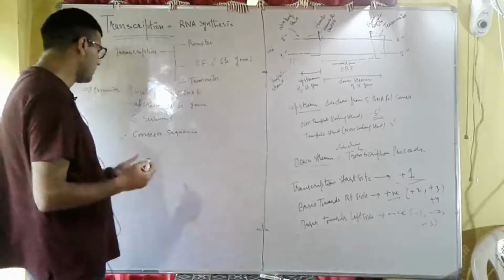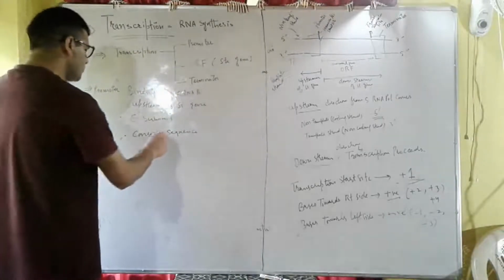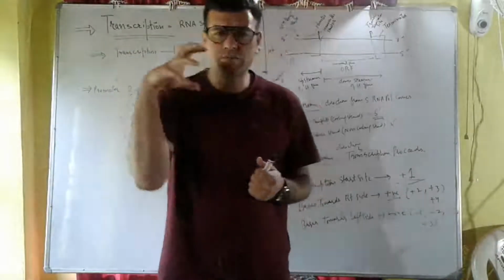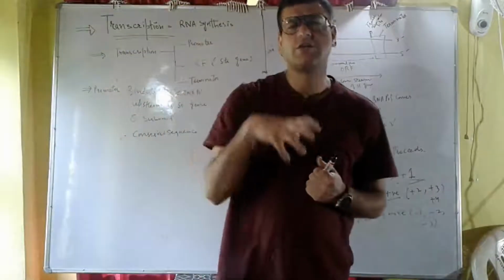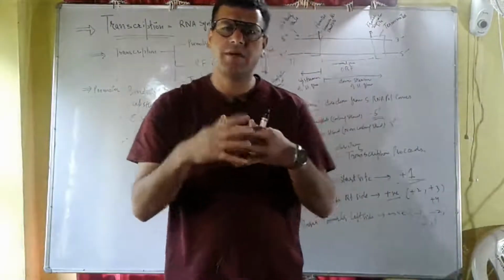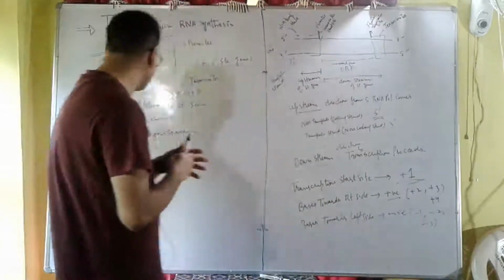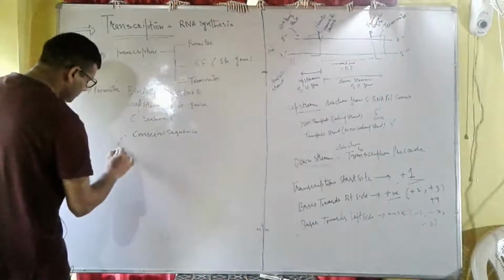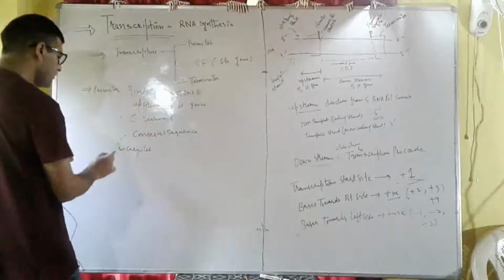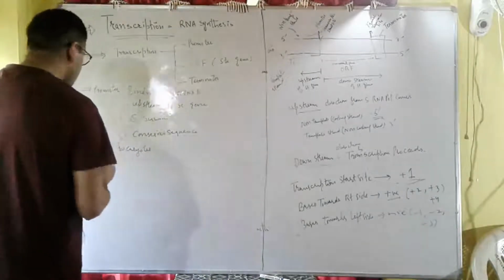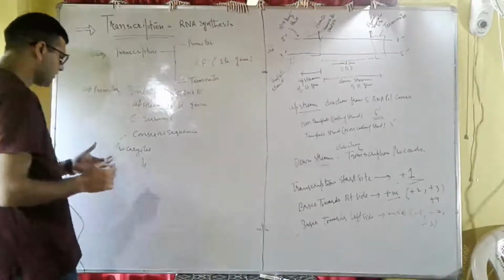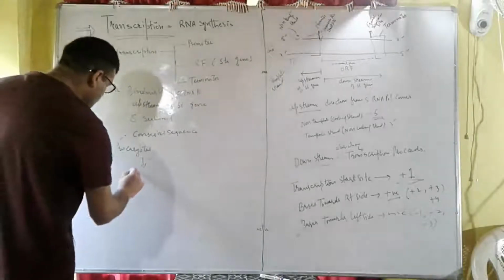What do you mean by a conserved sequence? This is a specific sequence which is conserved in living organisms. That means it is constant, it is the same in almost all living organisms. For example, in case of prokaryotes, there is the Pribnow box.